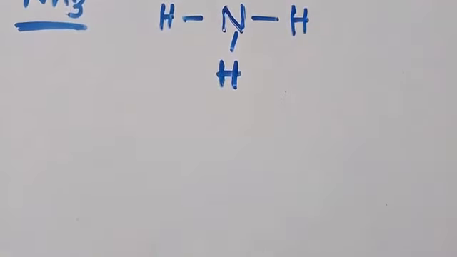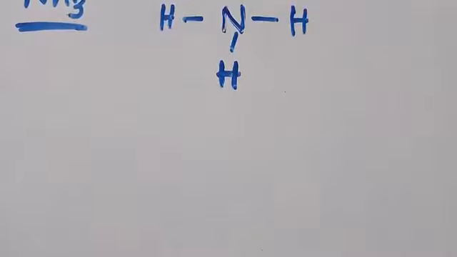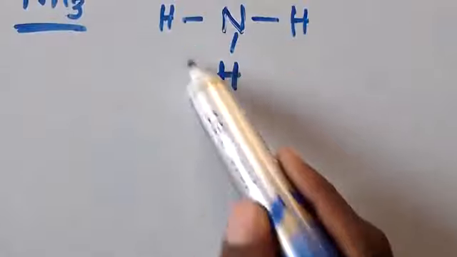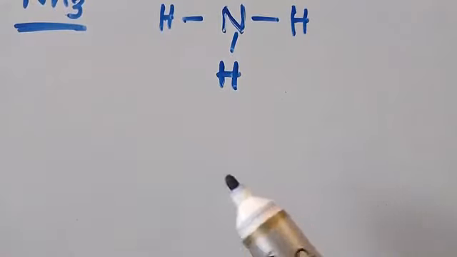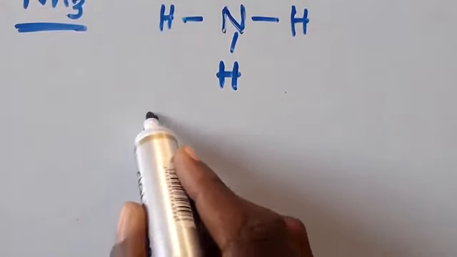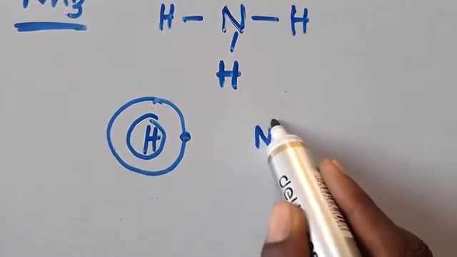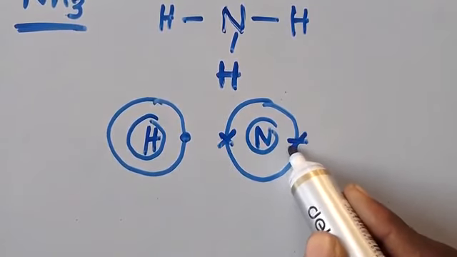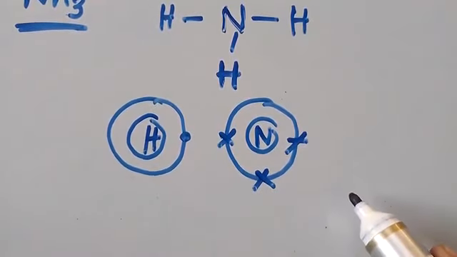You need to be as smart as you can when writing this, because 3 of the electrons of nitrogen are going to be shared. So you know that you need to put these 3 electrons separately on their own. We are going to start with hydrogen, 1 there. I go to nitrogen here. Nitrogen has got 5. So 1 this side, 1 this other side, 1 here, because these are electrons that are going to be involved in bonding.